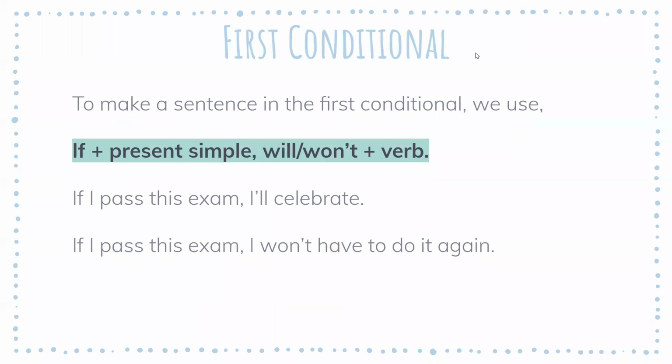Now, about this structure, let's see, we have the following. To make a sentence in the first conditional, we use if plus present simple plus will or won't, depending on what you want to say, and another verb. So if we follow this structure, we have sentences like, if I pass this exam, I will celebrate. Or again, if I pass this exam, I won't have to do it again. Okay, so we have a form of will and a form of won't.